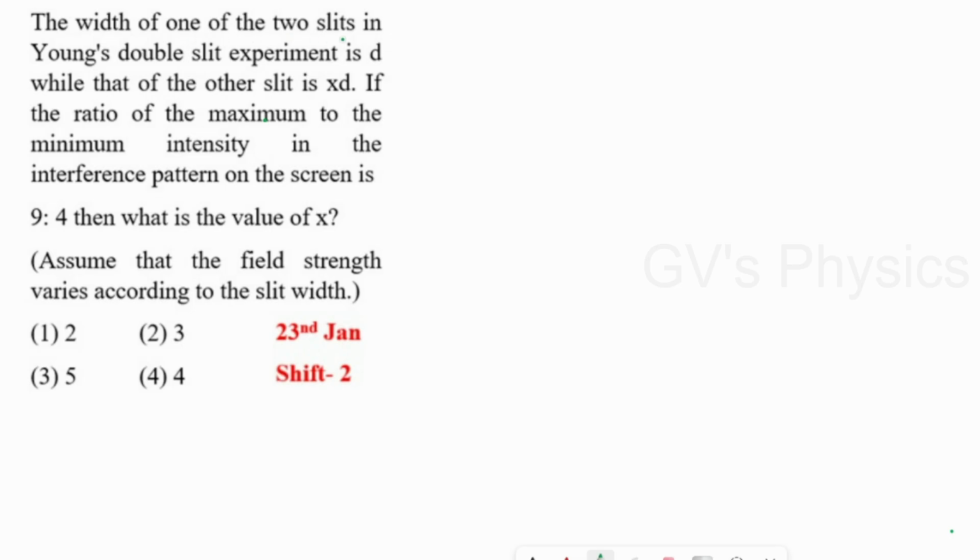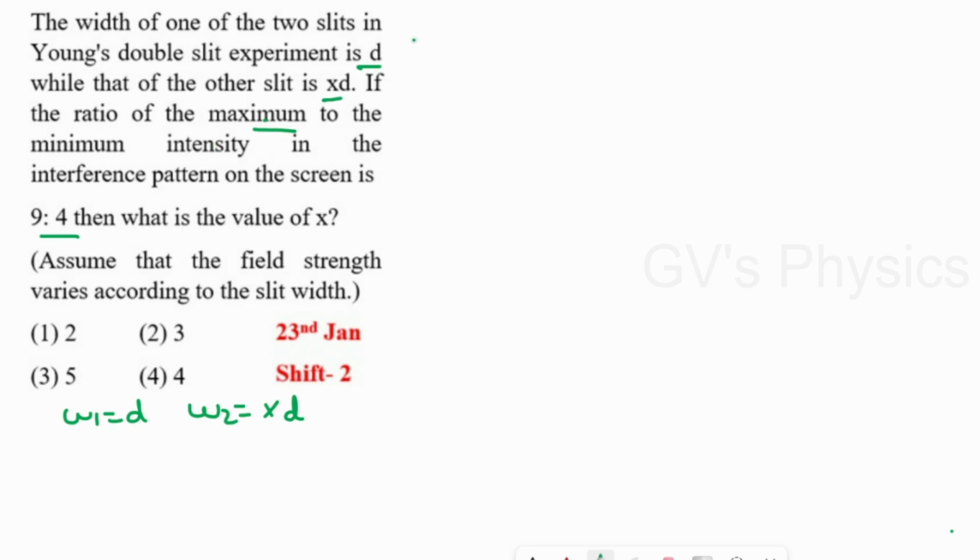If the width of one of the two slits in Young's double slit experiment is d, while that of the other slit is xd, and the ratio of maximum to minimum intensity in the interference pattern on the screen is 9:4, what is the value of x? First we'll take the given data. They have given the width of the slits: W1 is equal to d and W2 is equal to xd. And also they have given the ratio of maximum and minimum intensity.